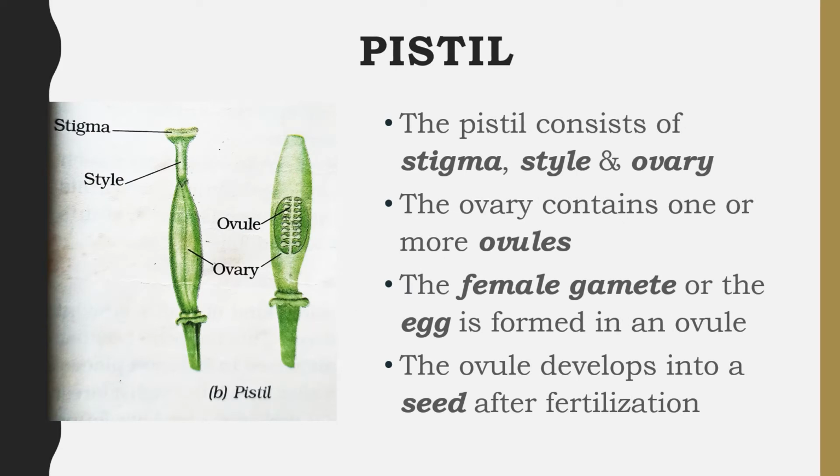Pistil. Pistil is the female reproductive part of the flower, and the pistil consists of the stigma, style and ovary. The ovary contains one or more ovules. The female gamete or the egg is formed in an ovule, and the ovule develops into a seed after the fertilization.